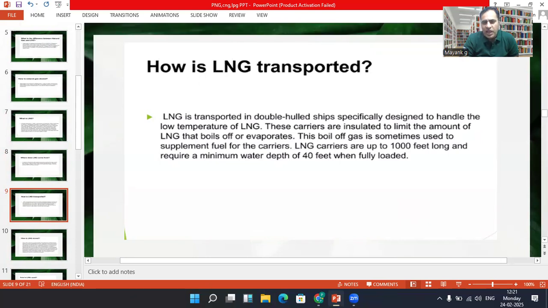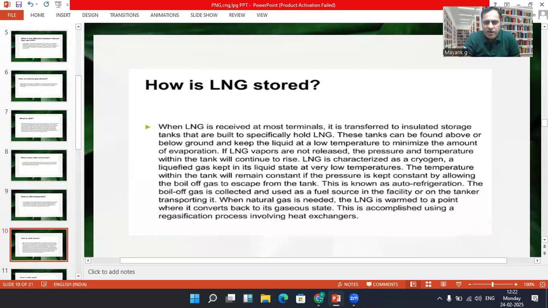LNG carriers are up to 1,000 feet long and require a minimum water depth of 40 feet. When the LNG is received at the terminals, it is transported to insulated storage tanks specifically designed to hold it. These tanks can be found above or below the ground, and the liquid is kept at a lower temperature to minimize the amount of evaporation.